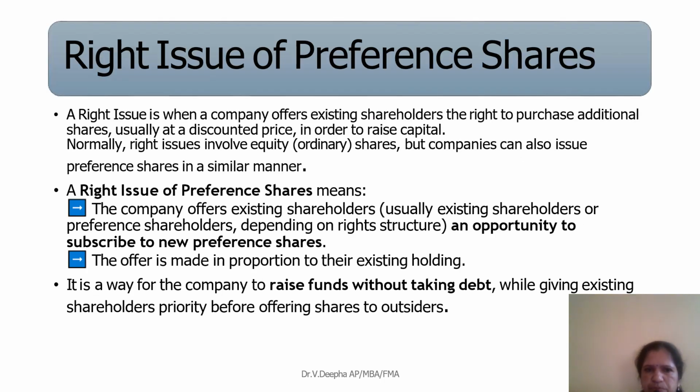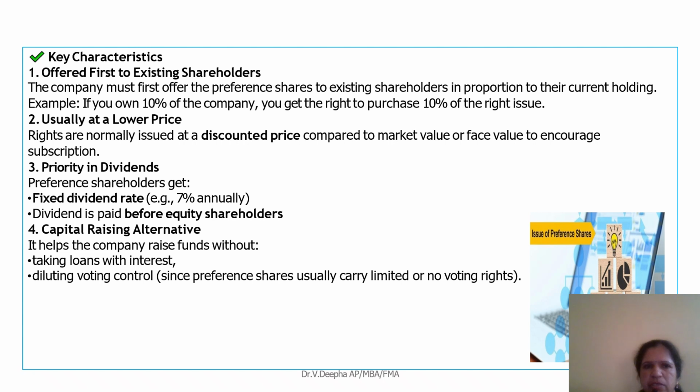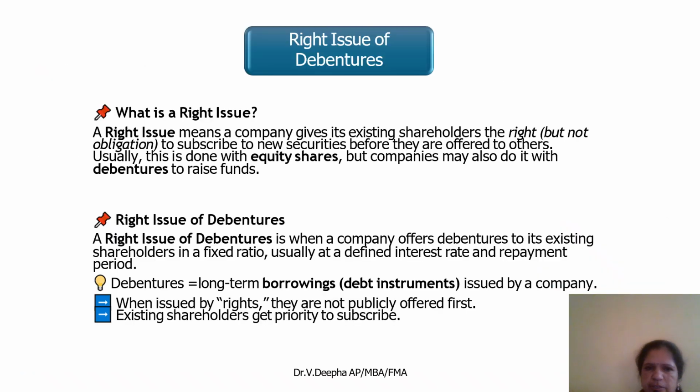Under the rights issue of preference shares, the company offers existing shareholders an opportunity to subscribe to new preference shares. The offer is made in proportion to their existing holding. Key factors: it is usually offered to existing shareholders, at a low price, with priority in dividend, as a capital raising alternative.